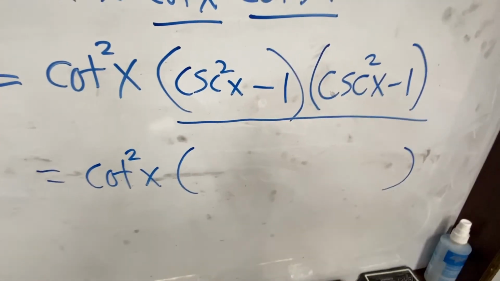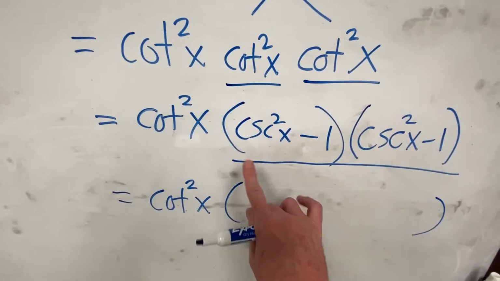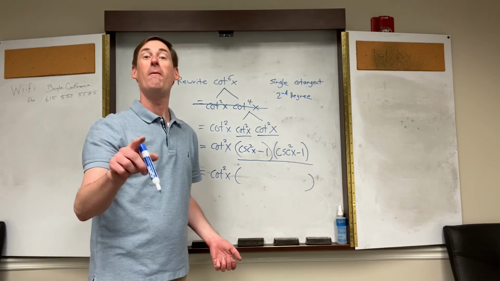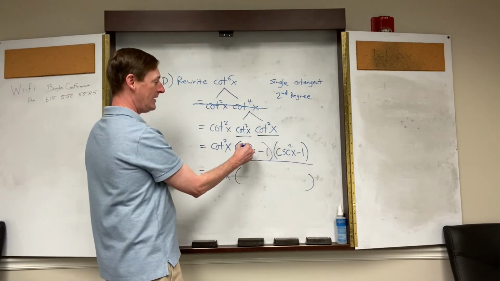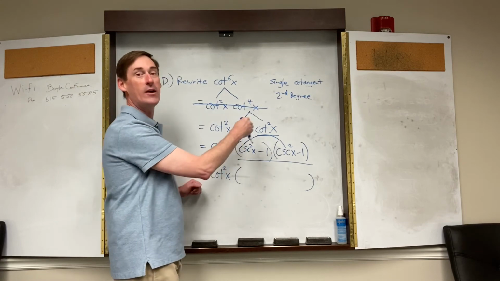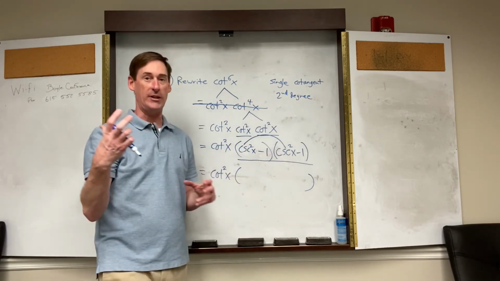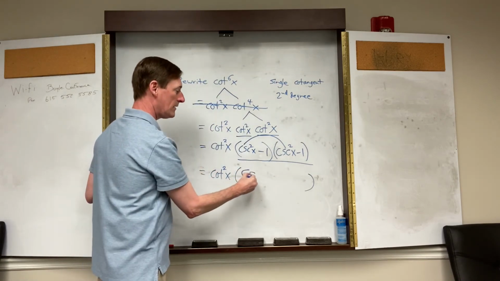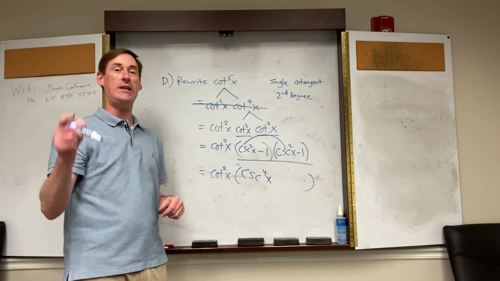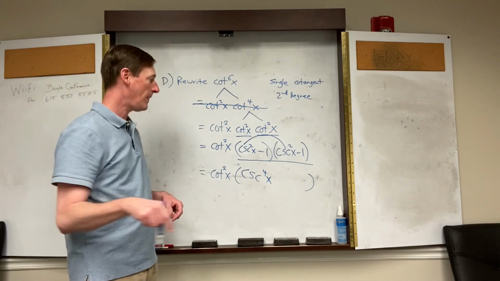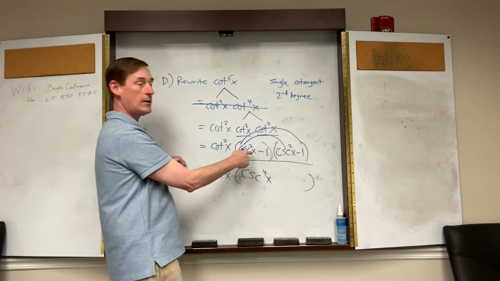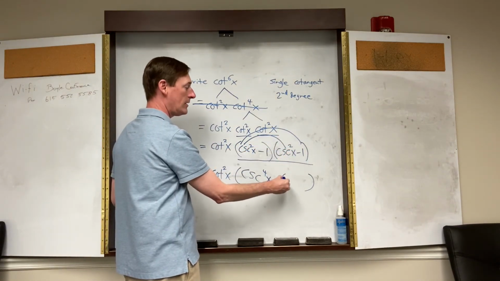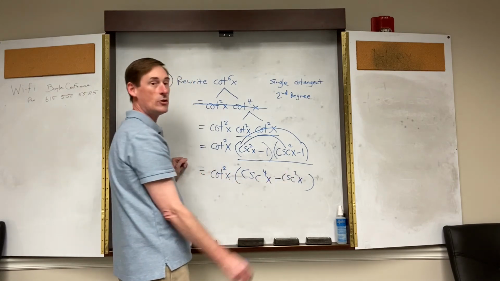How in a math class do you multiply 2 terms times 2 terms? It's our old favorite acronym called FOIL. Remember this? First, cosecant squared times cosecant squared is just like x squared times x squared. 2 plus 2, 4. Cosecant to the 4th of x. Outer, cosecant squared times negative 1. Negative cosecant squared of x.